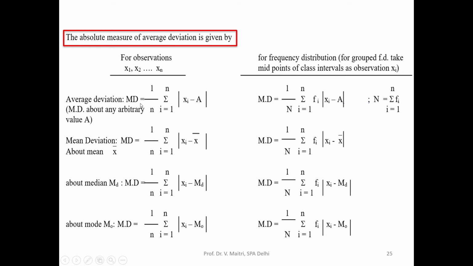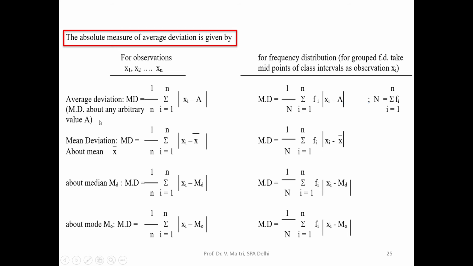The mean deviation is 1 by n, summation of |xi minus a|, where a is any arbitrary value. Similarly, mean deviation about the mean is |xi minus x bar|, mean deviation about the median is |xi minus median|, and mean deviation about the mode is |xi minus mo|.